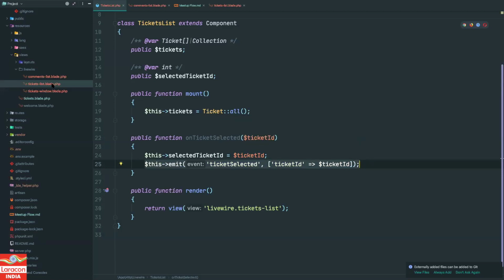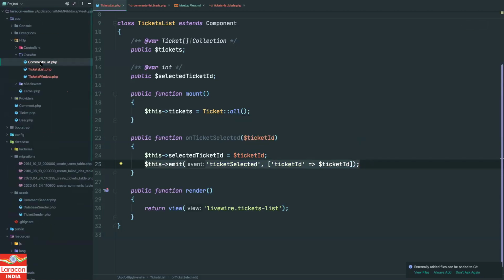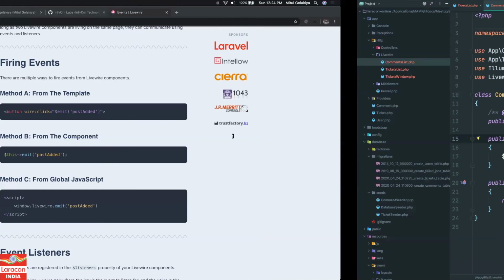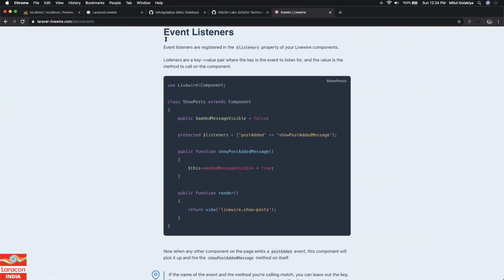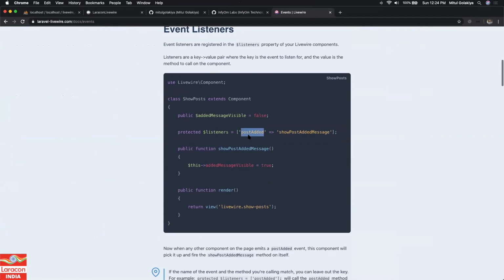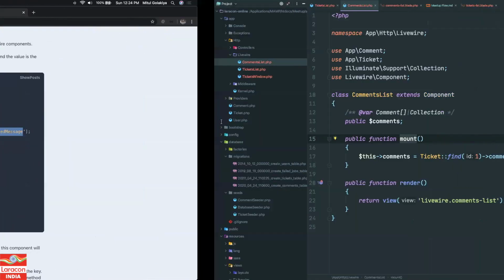That is done. But how do we listen in our comments list component? This is how you can define your event listeners. This is your event name, this is your function name. So whenever this event is dispatched from any component, this function will be called. Pretty easy. Let's do that.